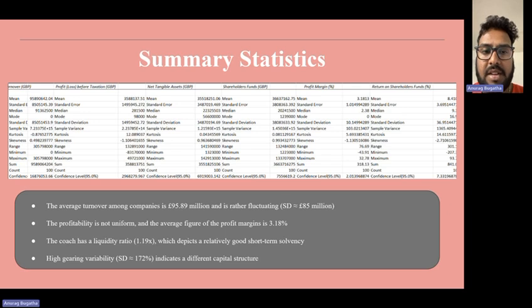Here you can find the summary of statistics. The average turnover among companies is 95.89 million and is rather fluctuating. The profitability is not uniform and the average figure of profit margin is 3.18%. The average liquidity ratio is 1.19, which indicates a relatively weak short-term solvency, and high gearing variability indicates a different